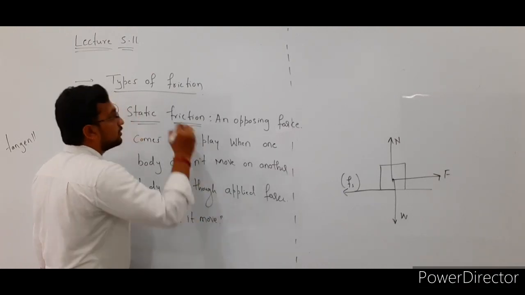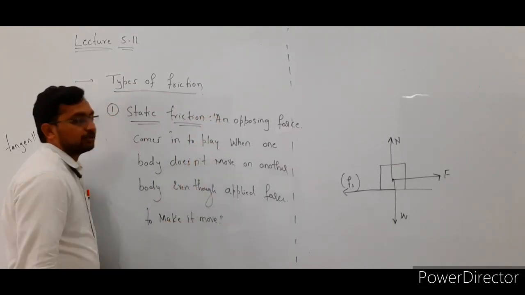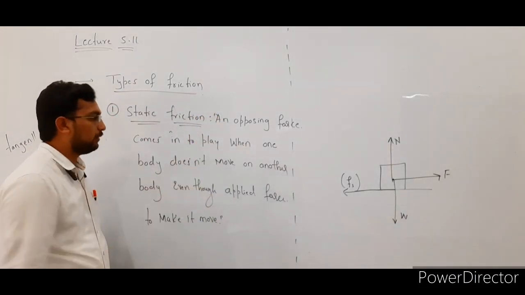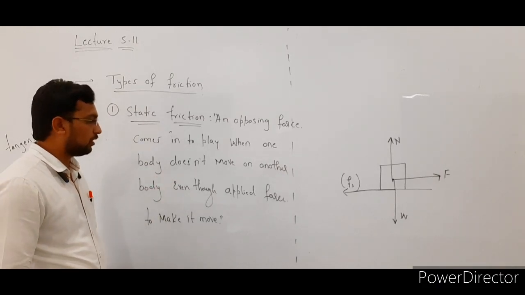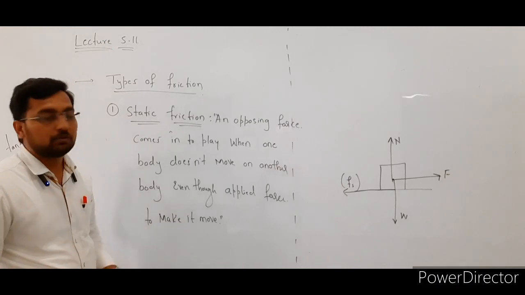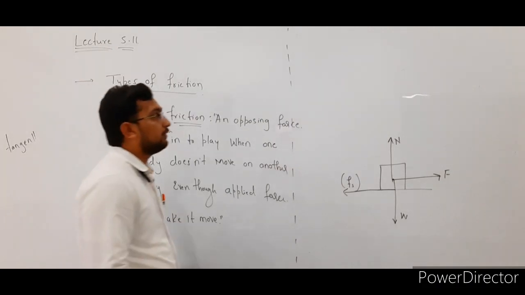So this is the definition of static friction. Static friction is an opposing force that comes into play when one body does not move on another body even though a force is applied to make it move. So this is known as static friction.